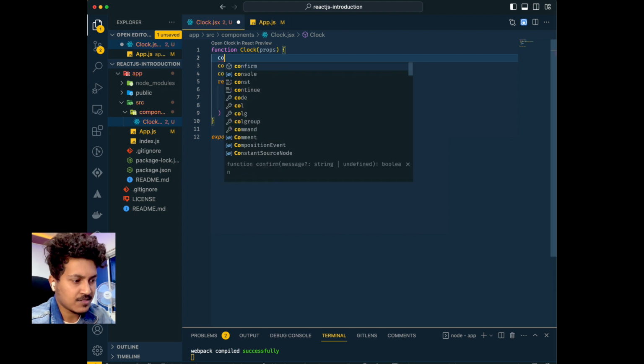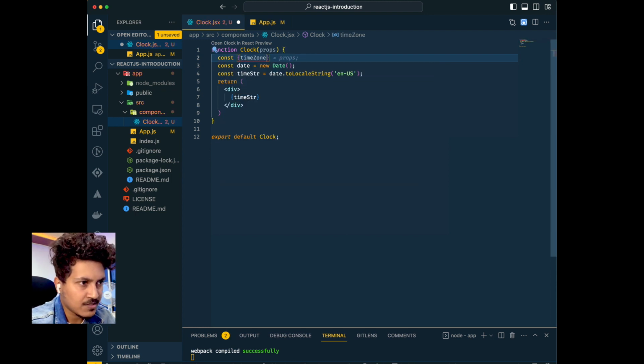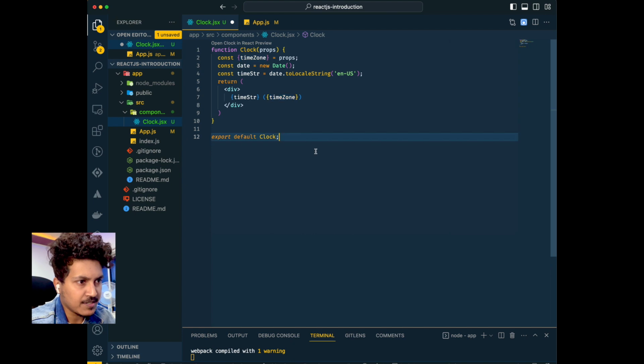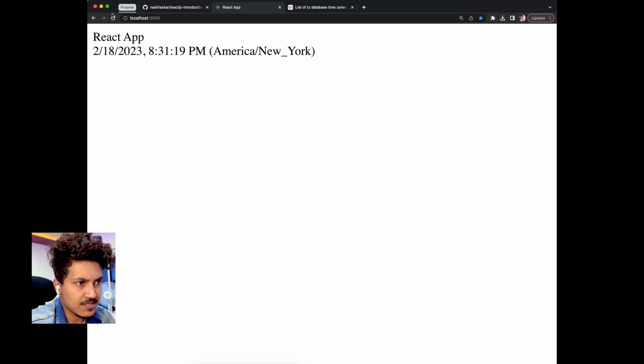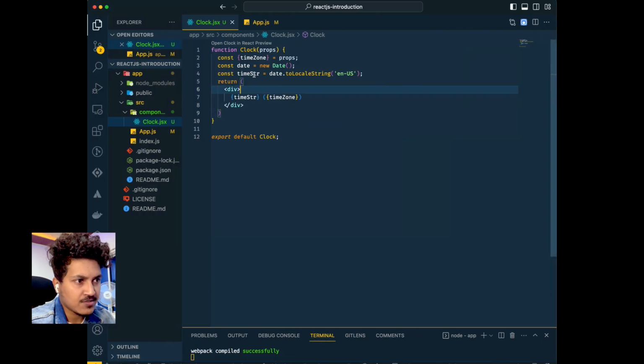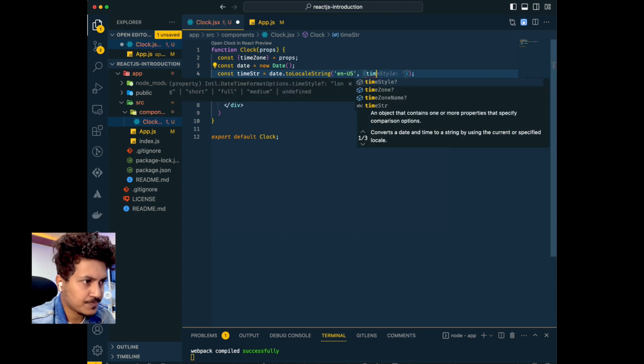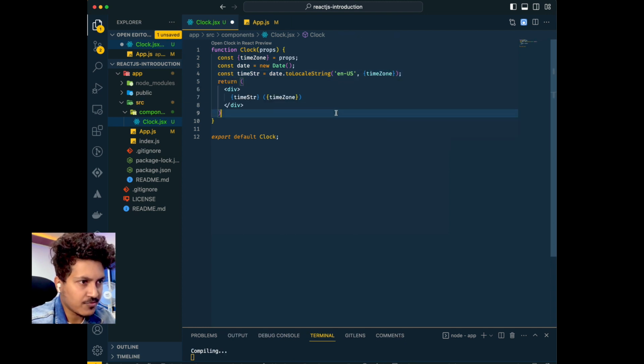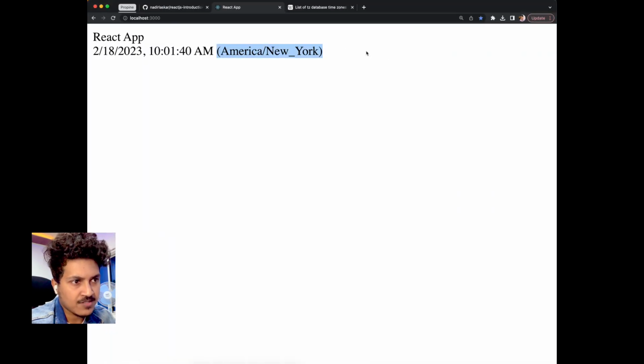Now we are going to extract the time zone from there. So we got the time zone from here, and we can check that it is what we are passing by rendering it in our component UI, right? Now if you go back to the browser and refresh, you can see it's an America time zone, right? But it's not showing the time of America because we have not passed it to the date object, right? So now in the toLocaleString, we can pass an options object which will have timeZone, and this timeZone refers to this variable, right?